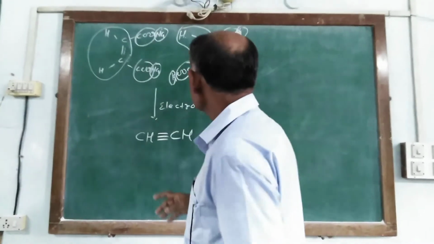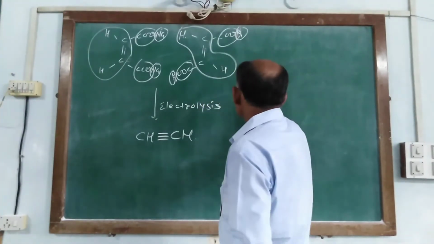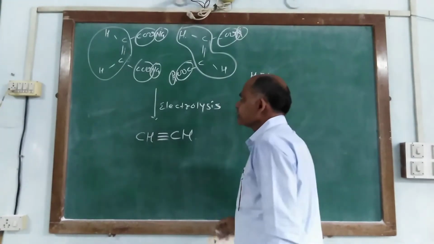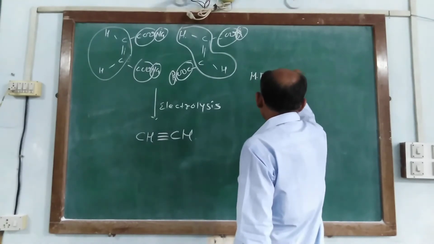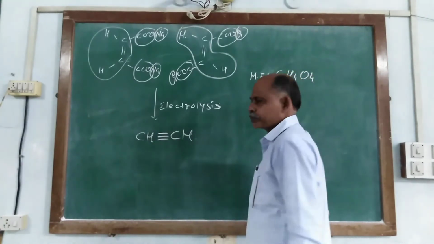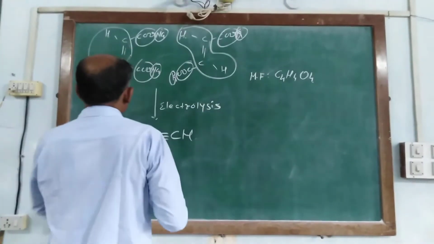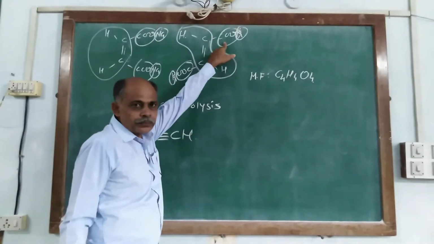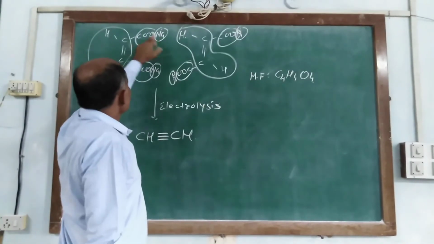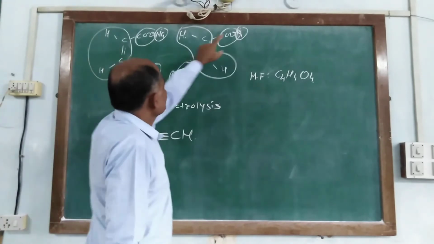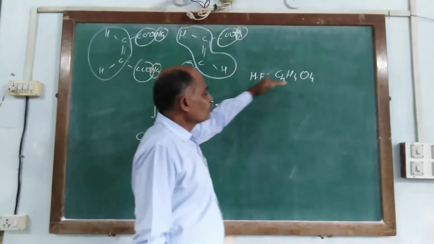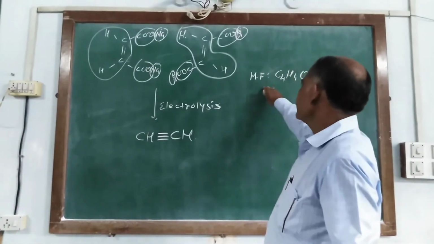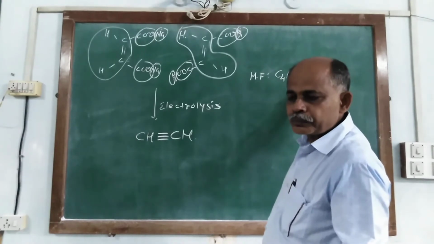From this evidence, we write the molecular formula for both the acids as C4H4O4. Here we show that carbon 1, 2, 3 and 4; hydrogen 1, 2, 3 and 4. So both the acids have a similar molecular formula, and it is C4H4O4.